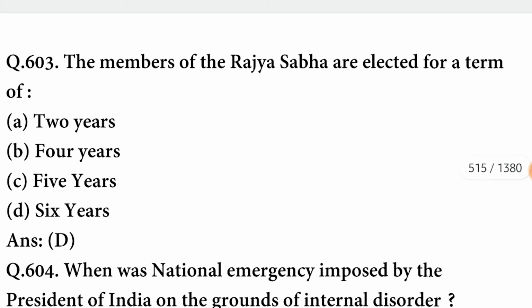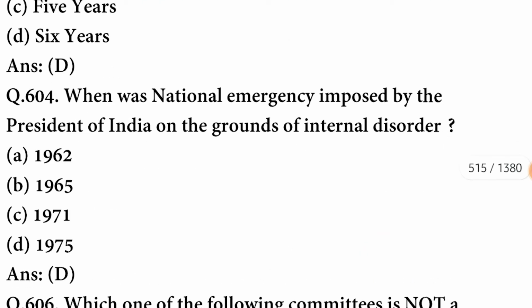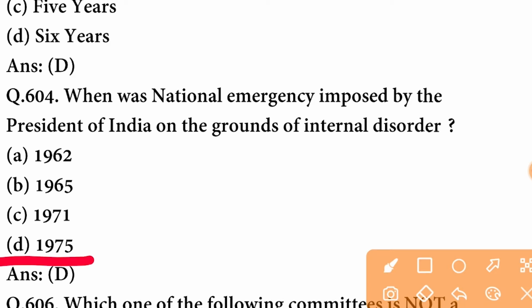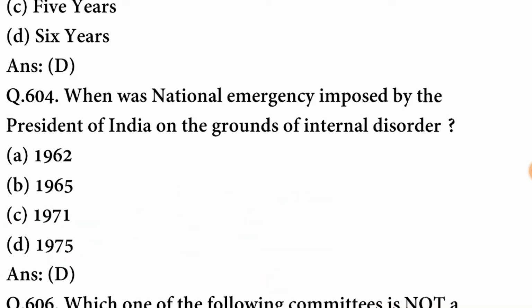The members of the Rajya Sabha are elected for a term of 6 years. D option is correct. When was national emergency imposed by the President of India on the grounds of internal disorder? It was imposed in the year 1975. The option is correct here.